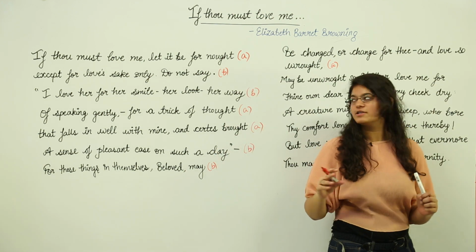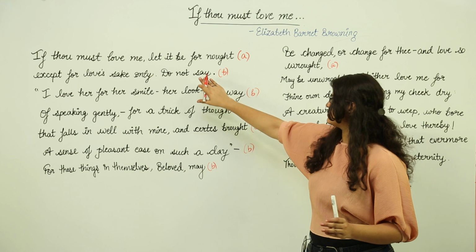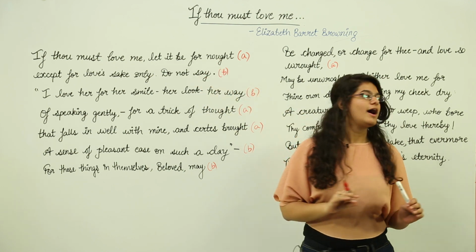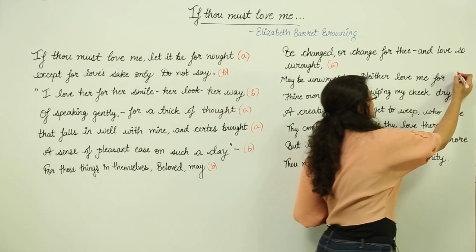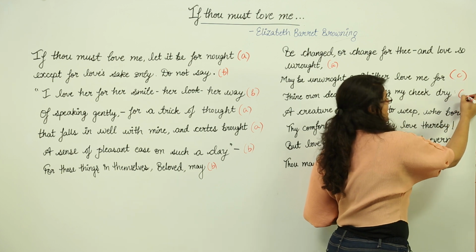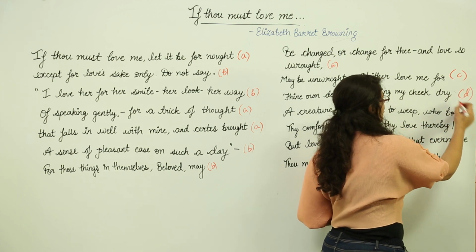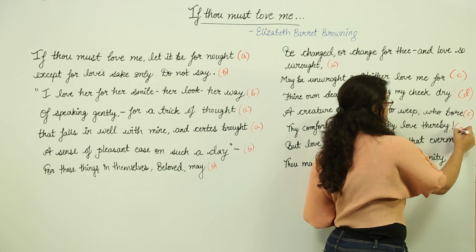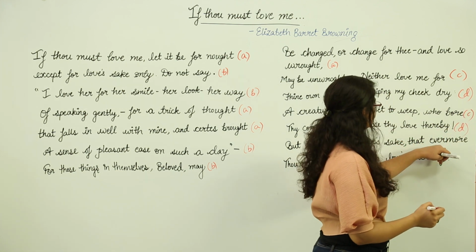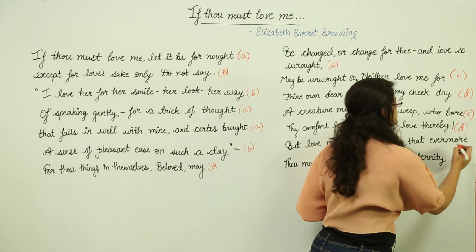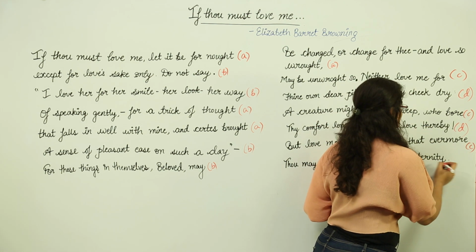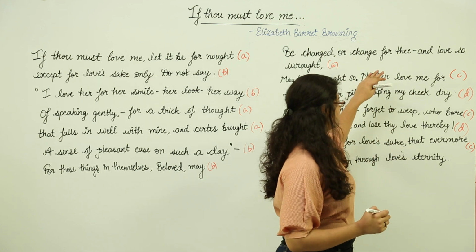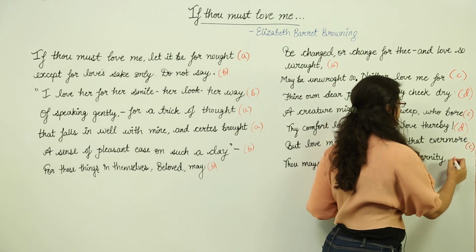Now for is different, it is not similar to say or not, so for we will use C. Dry again is different, so D. Bore is similar to for, so C. Thereby is similar to dry, so D, and evermore is similar to bore, so C. And next, eternity is not similar to either of these, so we will say E.